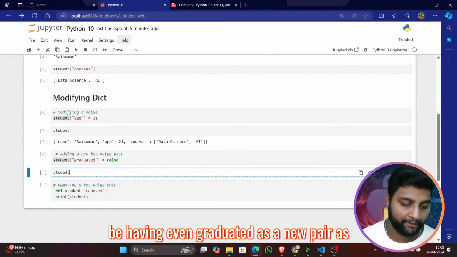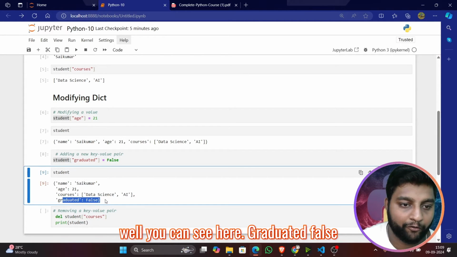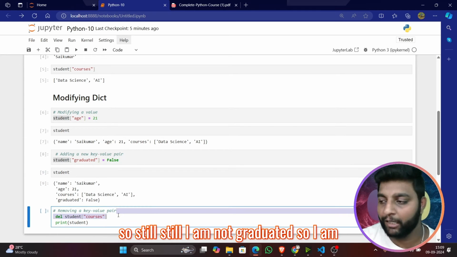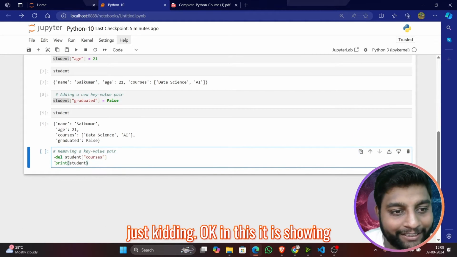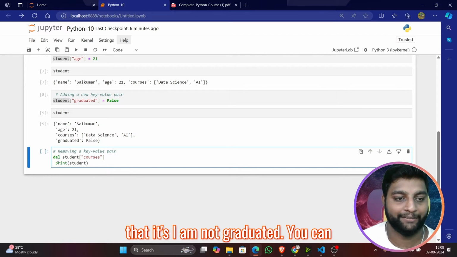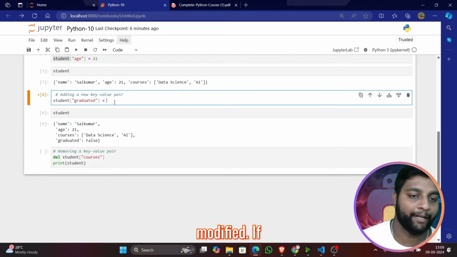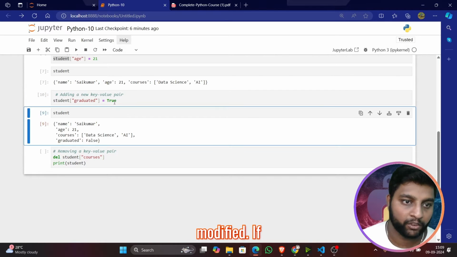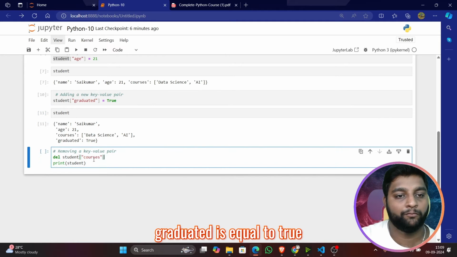Now student will have graduated as a new pair as well. You can see here, graduated false. So I am still not graduated, just kidding. You can change that to true as well. If I change this to true and check, see here, graduated is equal to true.